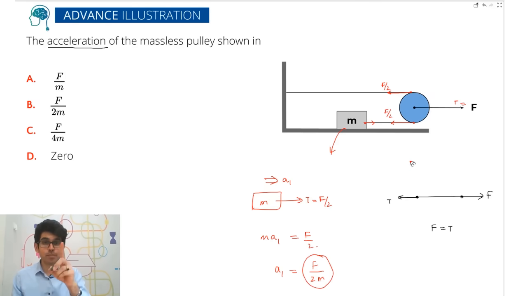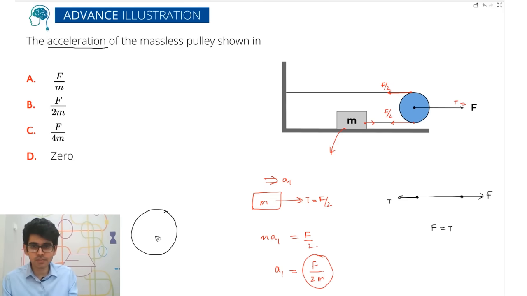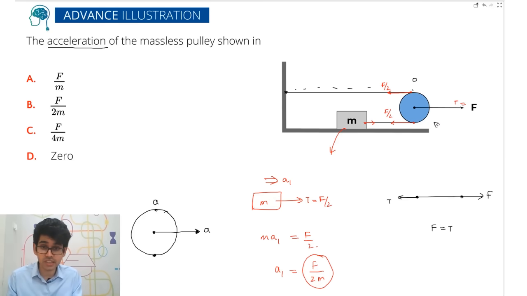Now you can easily apply the pulley trick to solve this problem with ease. So now look at the pulley. So you wanted to find the acceleration of the pulley. What is the acceleration of the center? Let's say the center's acceleration is A, which we have to find out. Okay, and this point is connected to the ground. So the acceleration here at this point will be 0. So acceleration here is 0, and acceleration here is A1. Understand? So it is moving in this direction. So the acceleration here is A1 because of the block you found out, right?